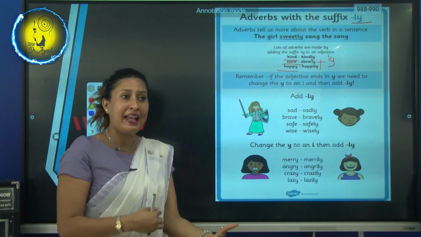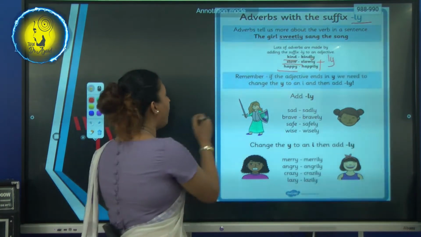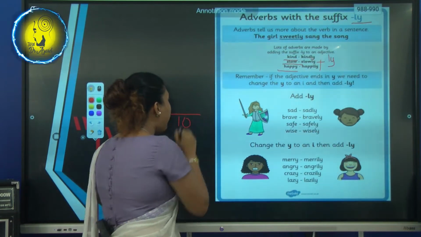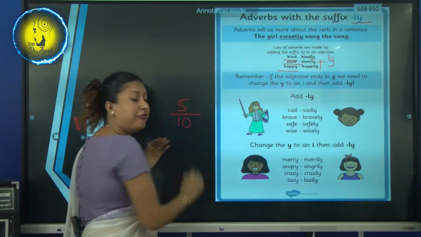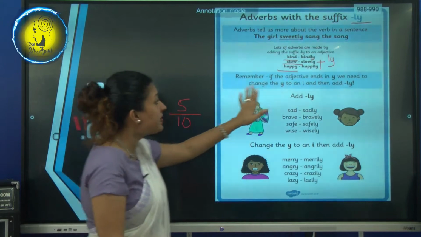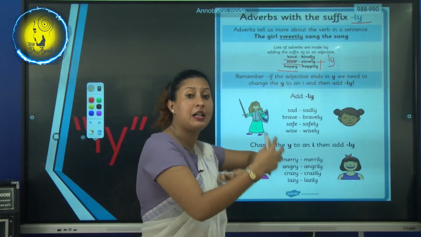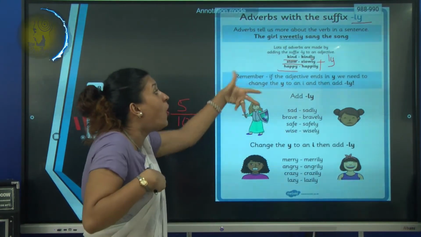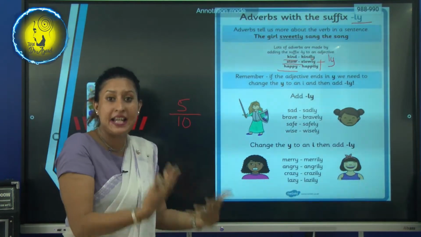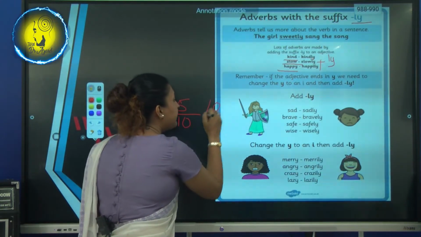Happy is, if you give marks out of 10, 5 out of 10. But when you say happily, it tells more about the verb in a sentence. So you can give like 10 by 10.